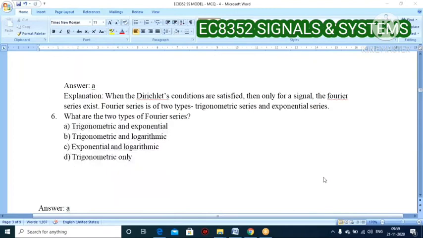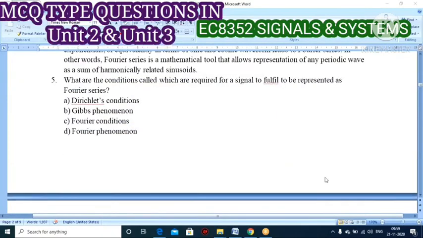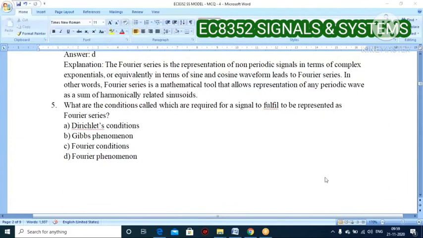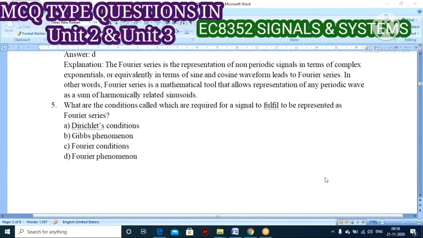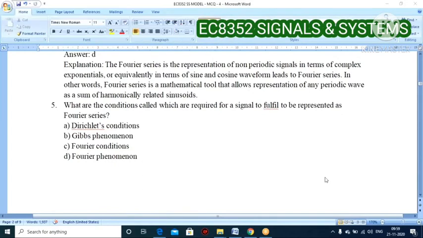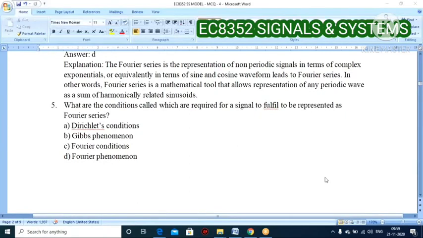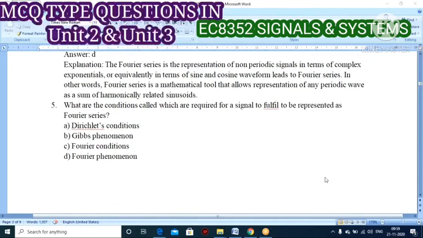So already I said Fourier series is used to represent any periodic wave, a sum of harmonically related sinusoids. It means it consists of both sine waveform as well as cosine waveform. These two waveforms are the basis of your Fourier series. First point: sine waveform and cosine waveform.